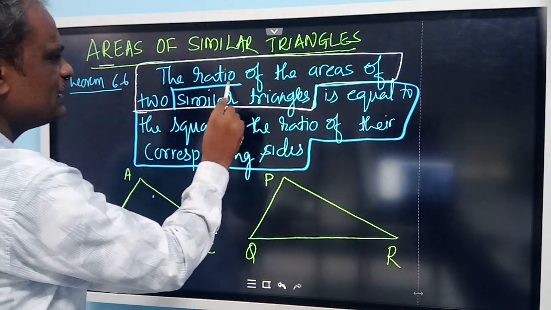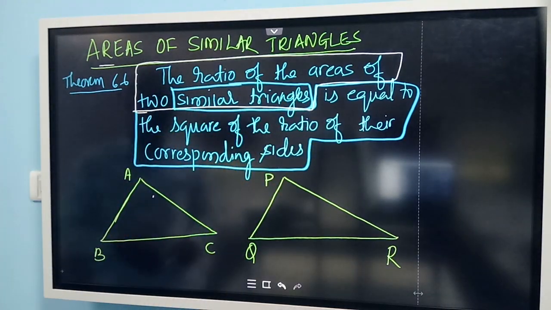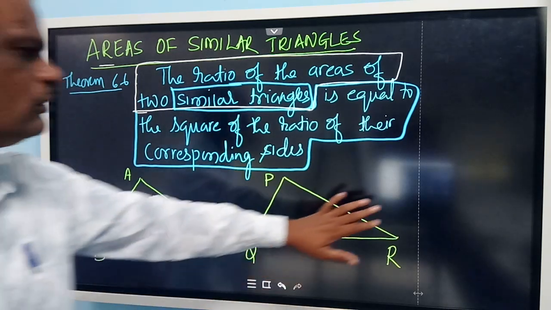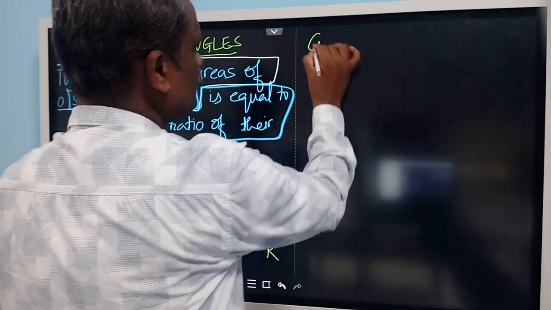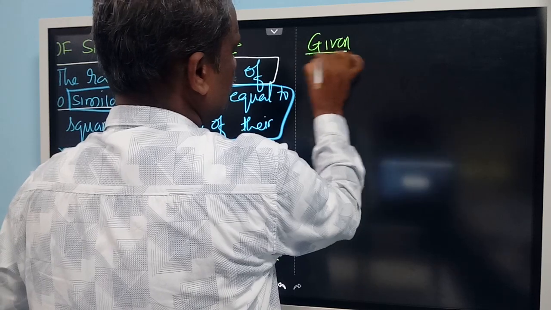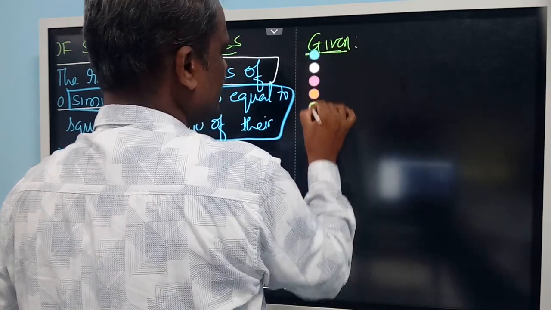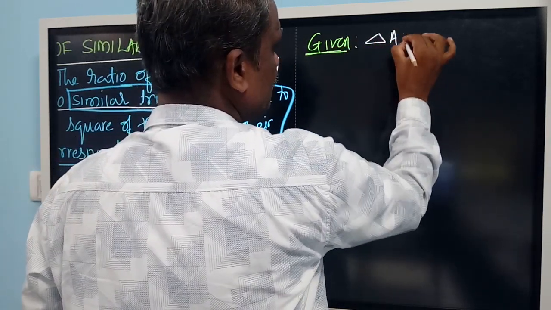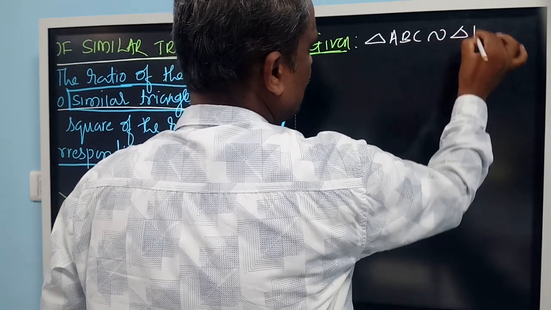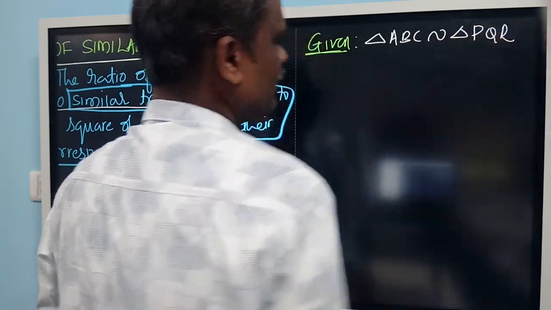It is given clearly as similar triangles, therefore I have taken ABC similar to PQR. So you can write here: triangle ABC is similar to triangle PQR. This is the data they have given.